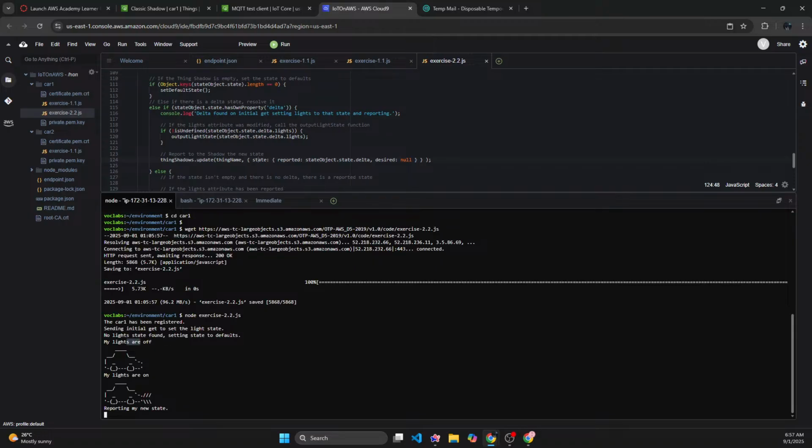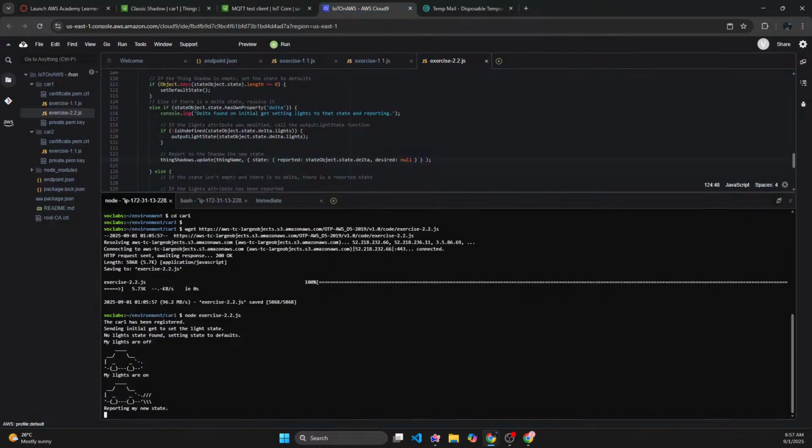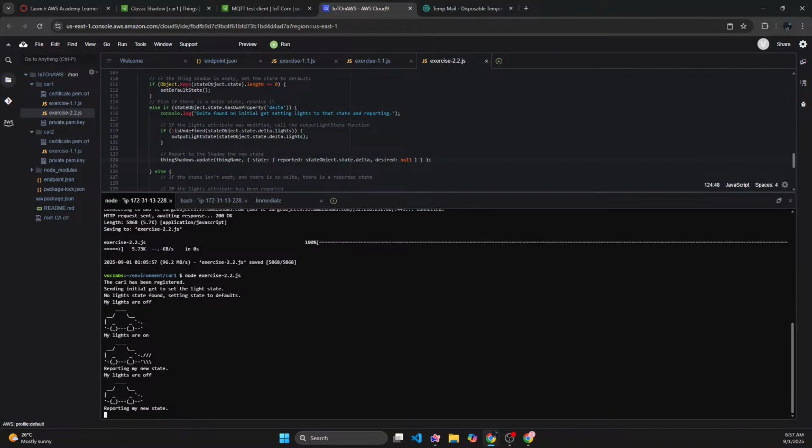So previously your light state was off, and when I published the light state to be true, then the state was turned true. Okay, so now if I go again and publish it once again for it to be false, then you can see that the lights are being turned false. Yeah, so the lights were turned off. So that is how shadows are going to work. Okay, documents.